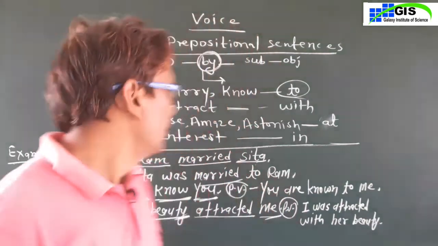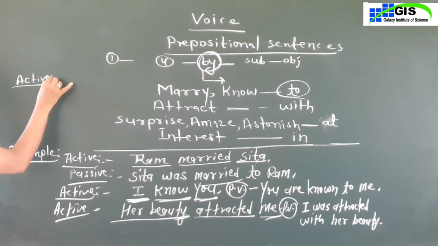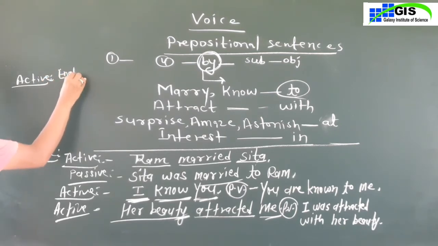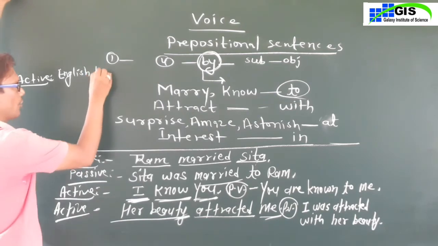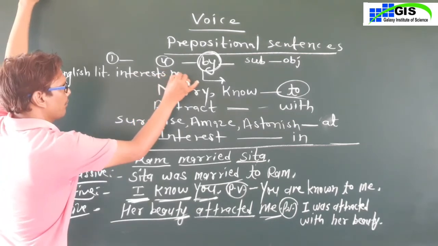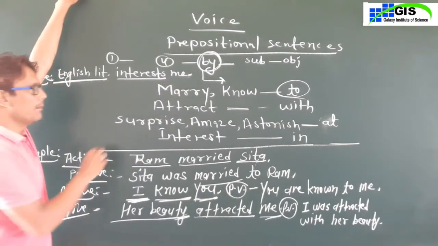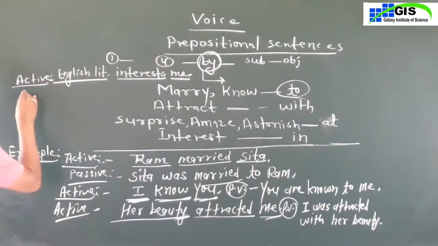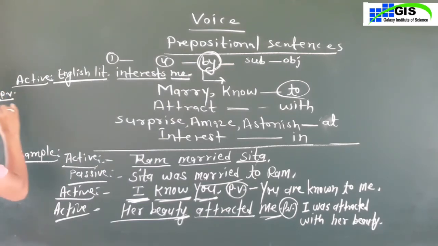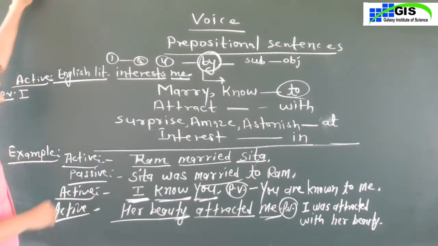We will take a sentence of active voice. Please look at the blackboard. Active: English literature interests me. English literature is the subject, interest is the verb, and me is the object. Change the object into the subject if you want to change it into passive voice. What is the subject of me? I. The verb is the first form, means S or ES.